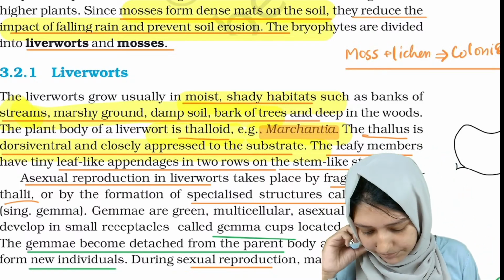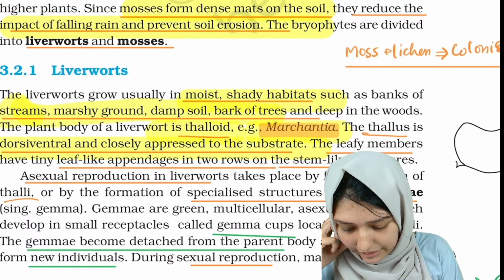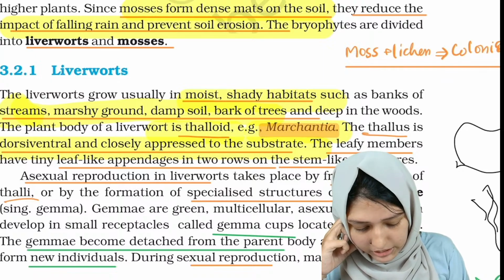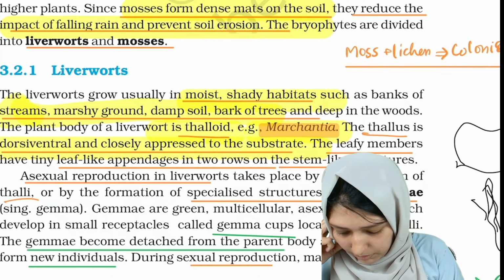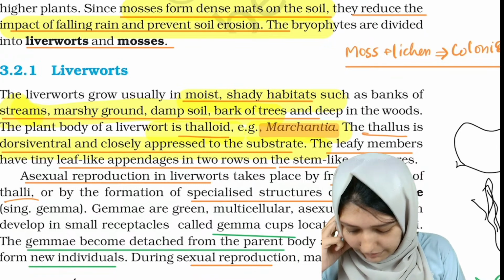Dorsiventral. Okay. The leafy members have leaf-like appendages in two rows on the stem-like structure. There will be a stem-like structure, and in this stem-like structure there will be leafy appendages.